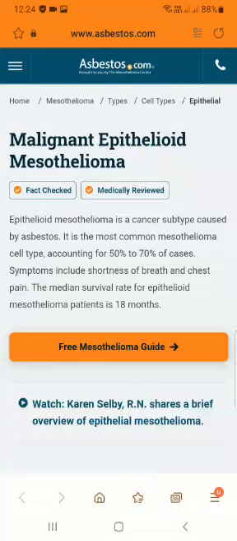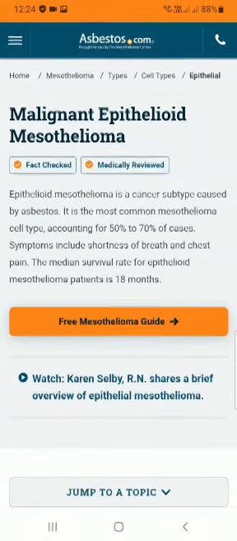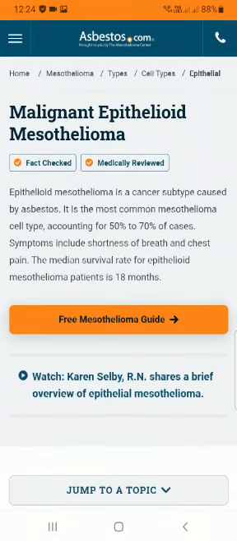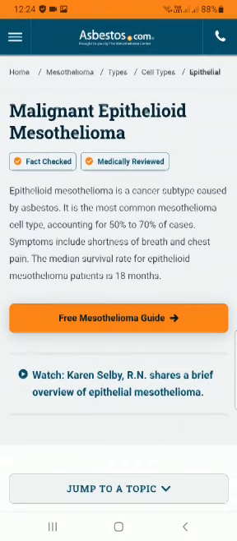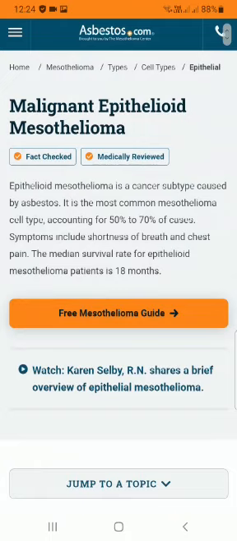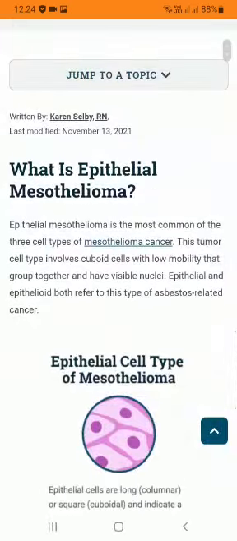Talk about the malignant epithelioid mesothelioma and its effect, prognosis, treatment, and its types. So basically, epithelioid mesothelioma is a cancer subtype caused by asbestos. It is the most common mesothelioma cell type, accounting for 50 to 70% of the cases.